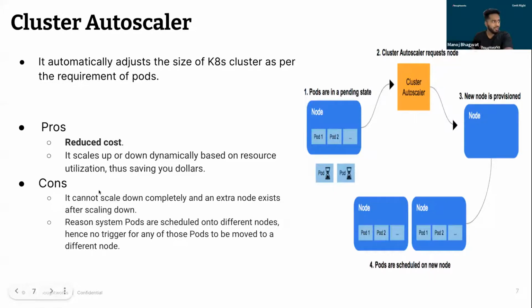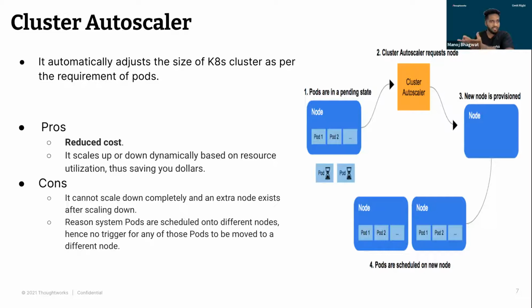But obviously with this method also we have some cons, right? You'll come across this scenario where you have few pods running on your node, still the scale down will not happen. There are few reasons behind it. Sometimes what happens is the system pods are scheduled onto different nodes, so for moving the existing or the leftover pods that are running on the previous node, there is no mechanism for them to move.